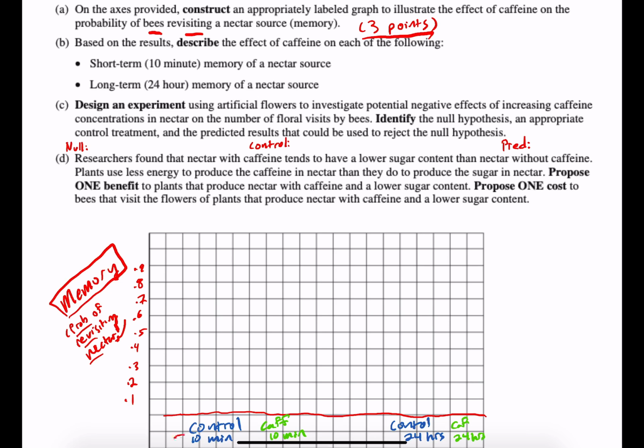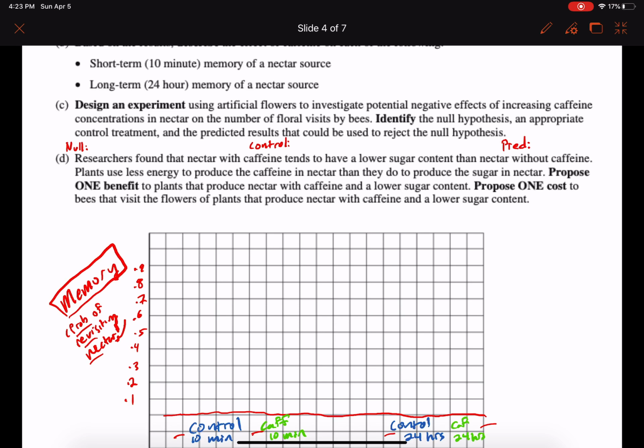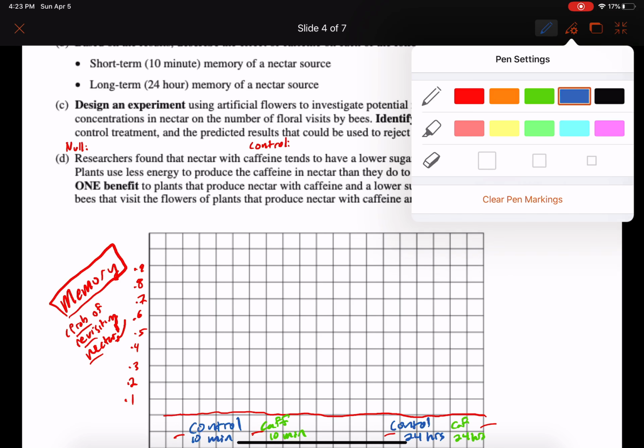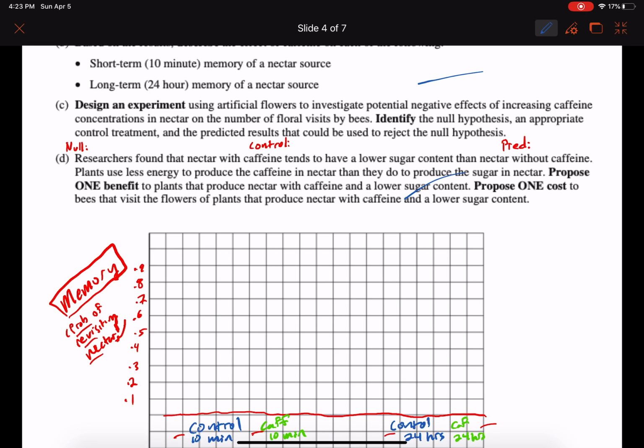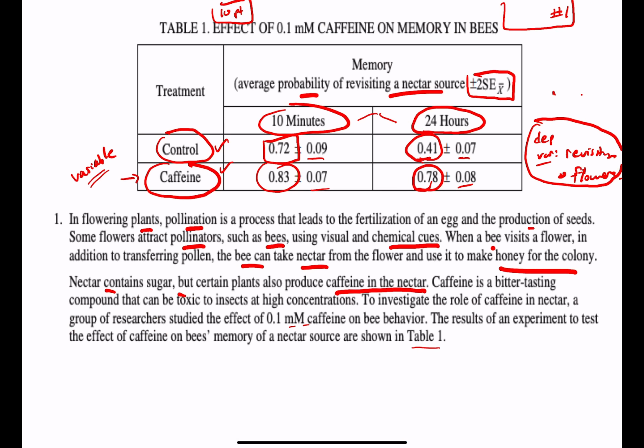I have the control group at 10 minutes, the caffeine at 10 minutes, the control at 24 hours, and then the caffeine at 24 hours. So let's remind ourselves how to graph these, and it shouldn't be too bad. Let's erase that real quick, sorry. Okay, so I'll do the control group first, both of them, all right?